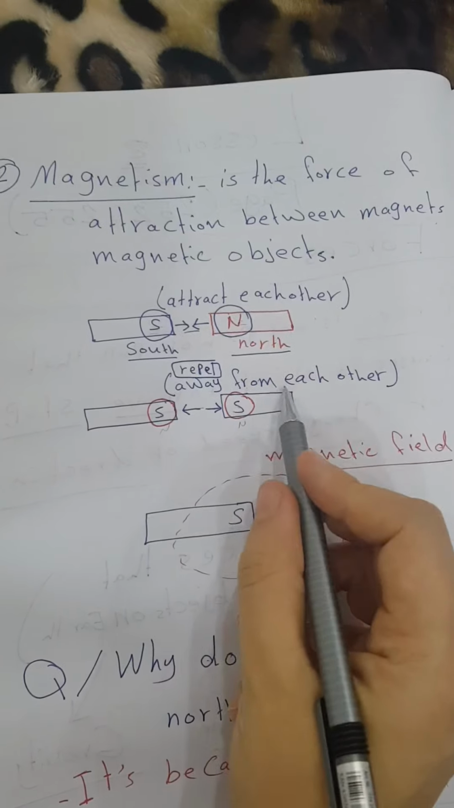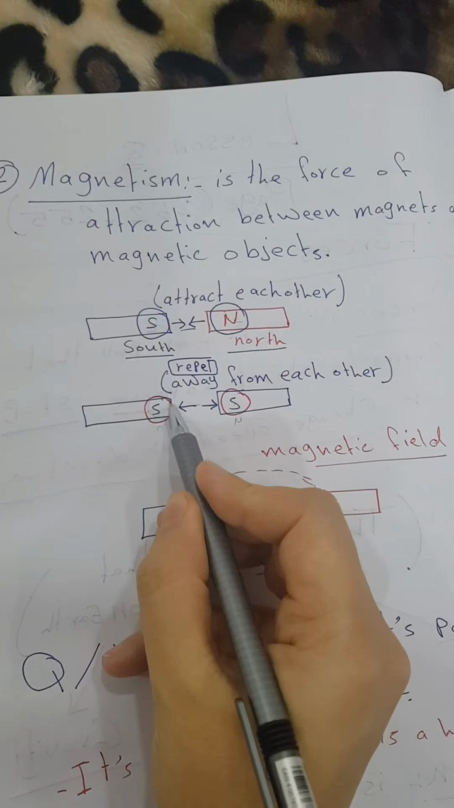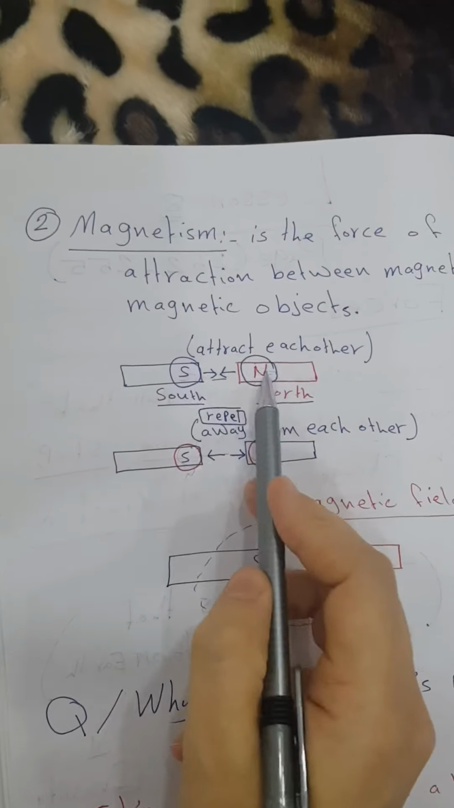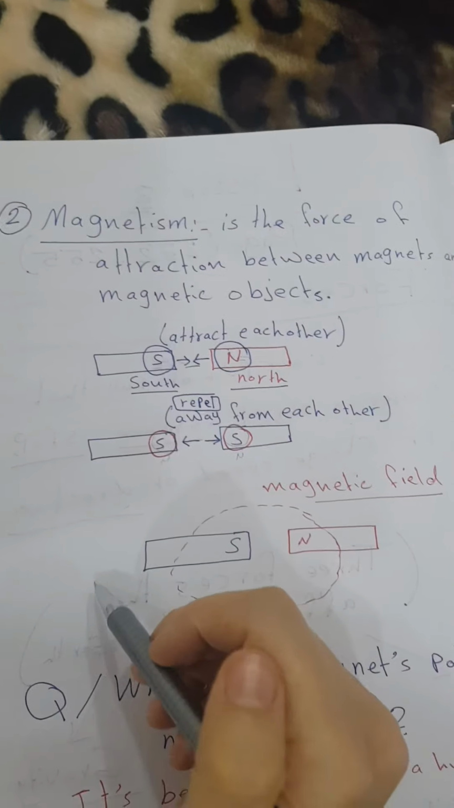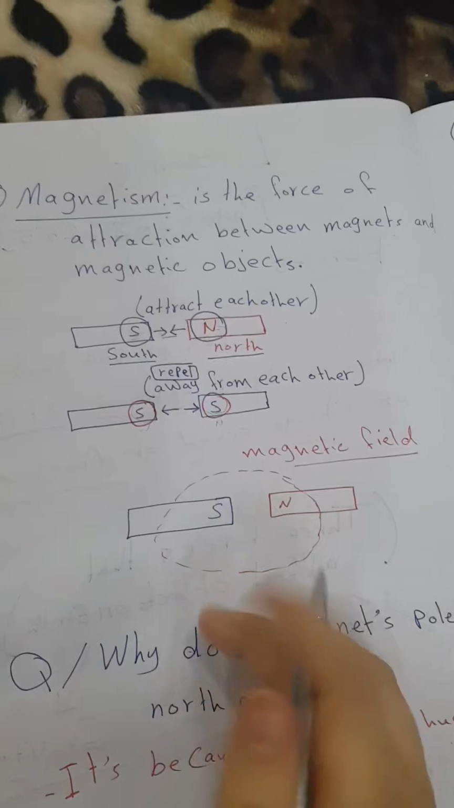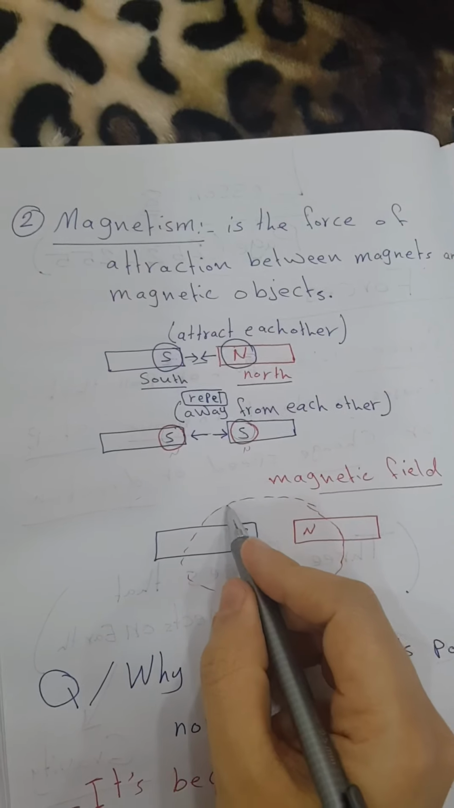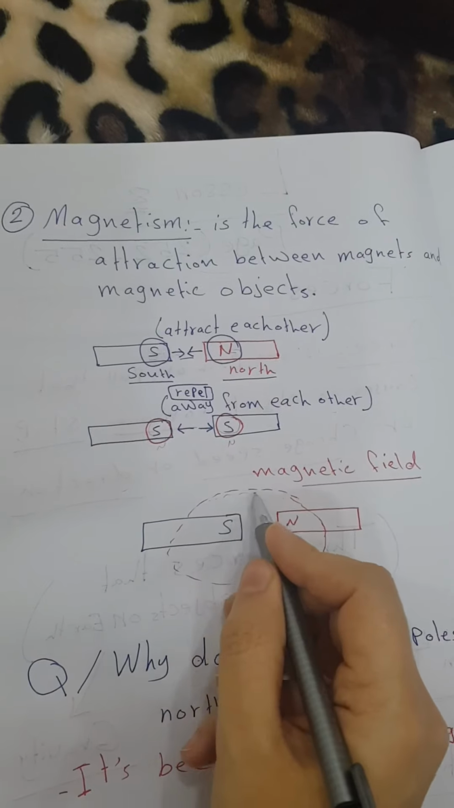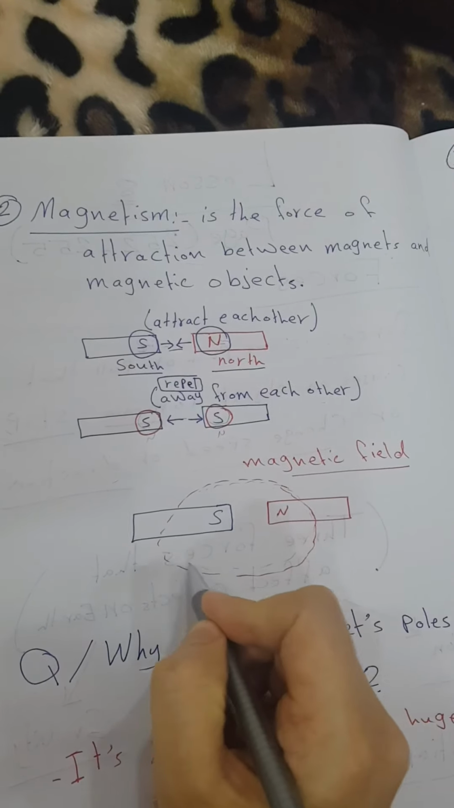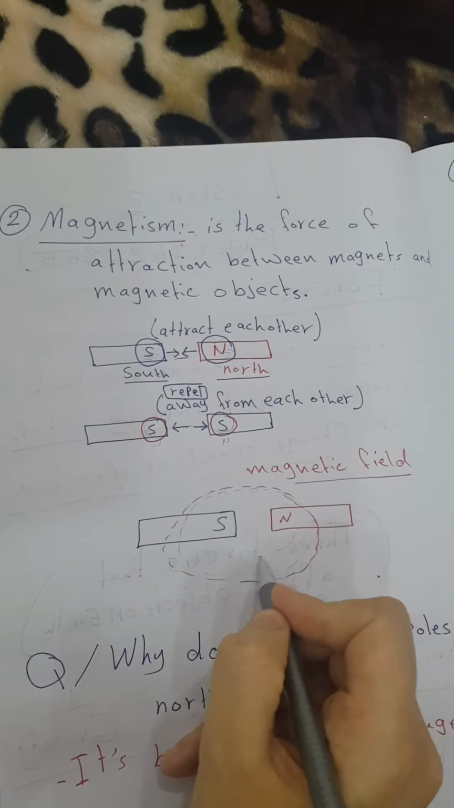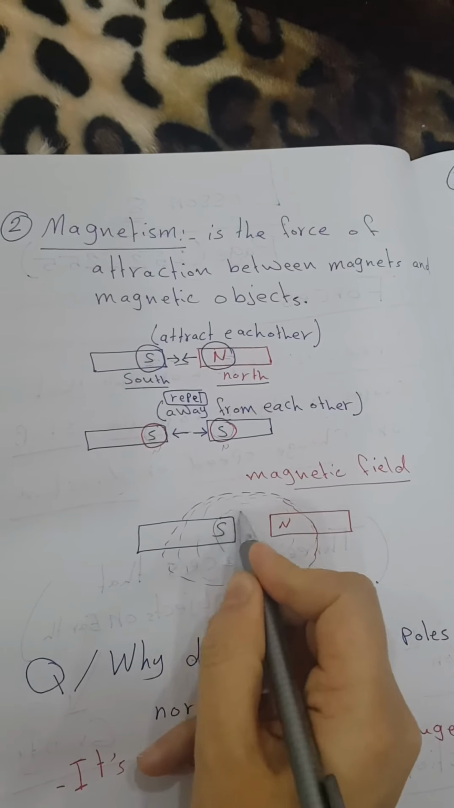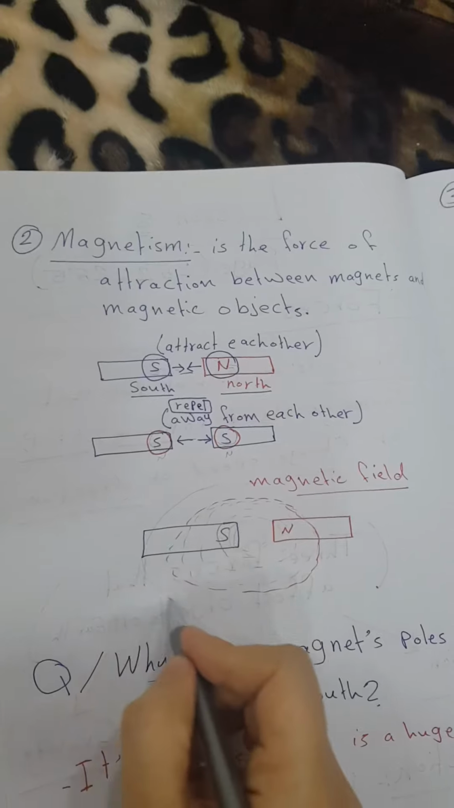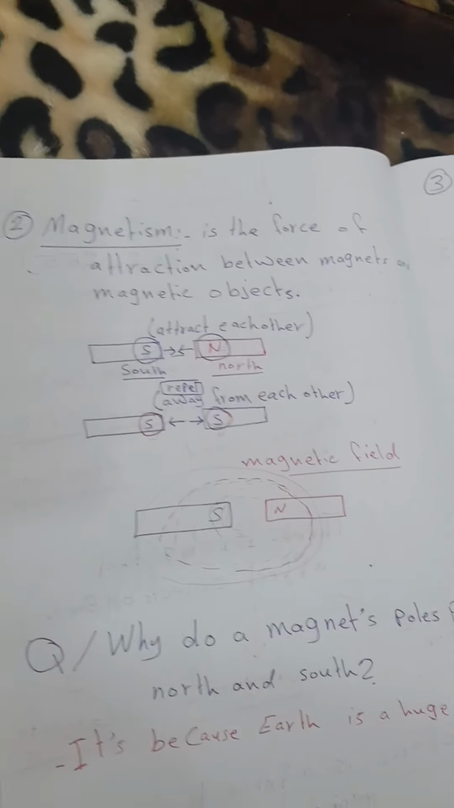Why do they repel away from each other? Because they are the same poles. So different poles attract each other. What does magnetic field mean? When you throw pieces of iron in this area, the pieces of iron will be attracted toward the north or south pole. This area we call the magnetic field.